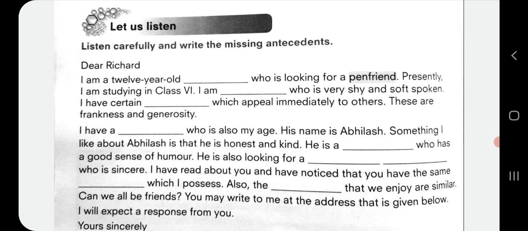Something I like about Abhilash is that he is honest and kind. He is a boy who has a good sense of humor. He is also looking for a pen friend who is sincere. I have read about you and have noticed that you have the same qualities which I possess. Also, the things that we enjoy are similar. Can we all be friends? You may write to me at the address that is given below. I will expect a response from you. Yours sincerely, Rohan Mehra.